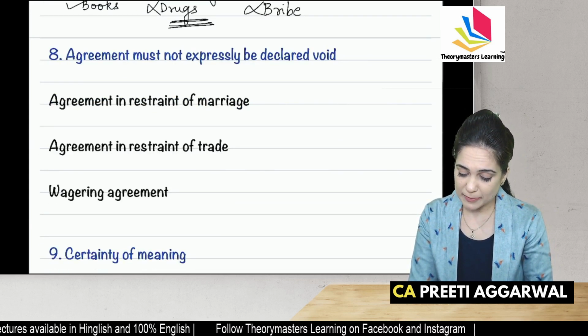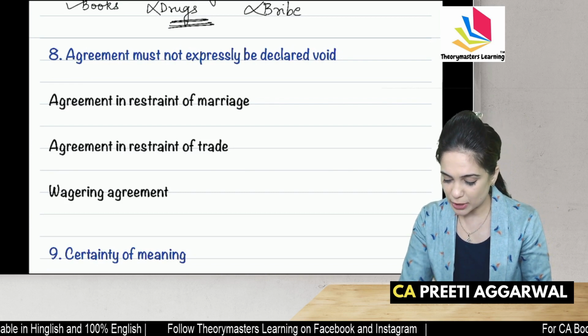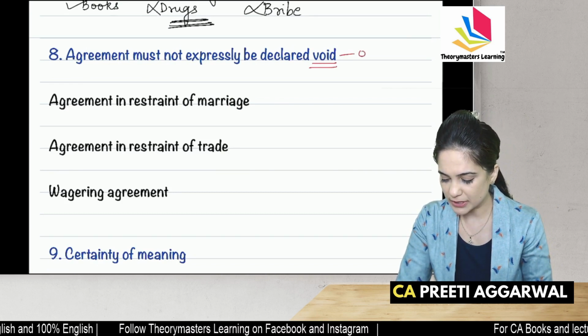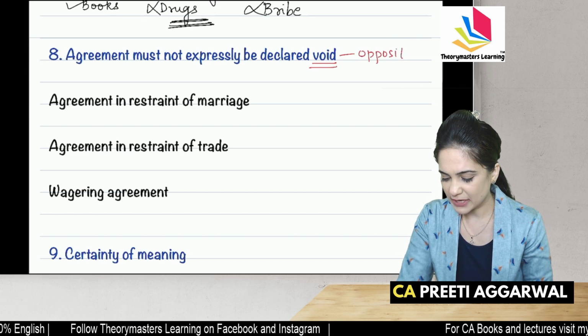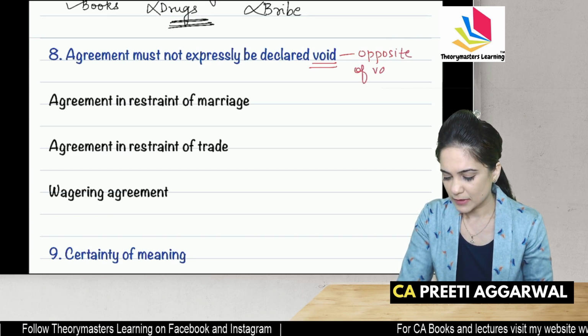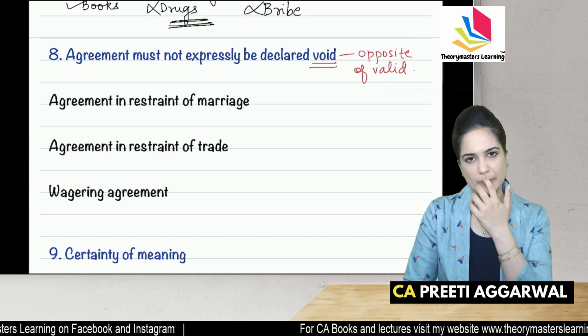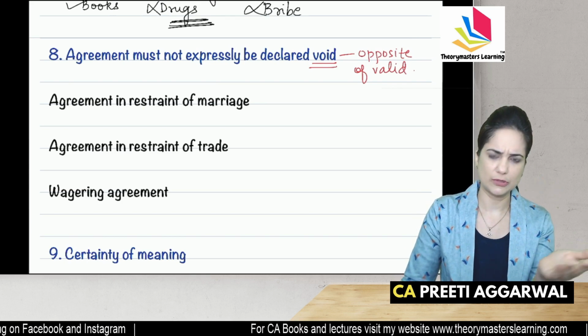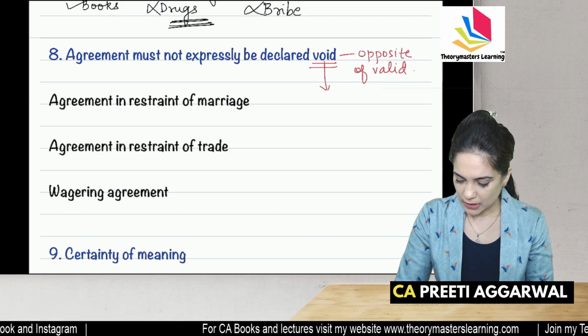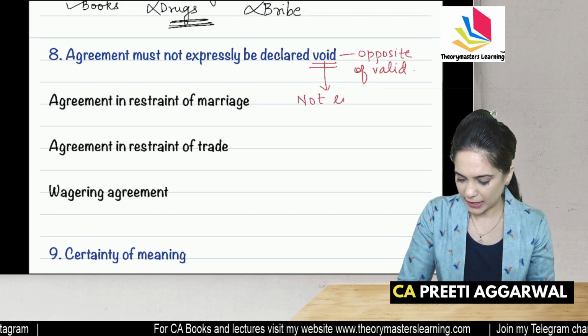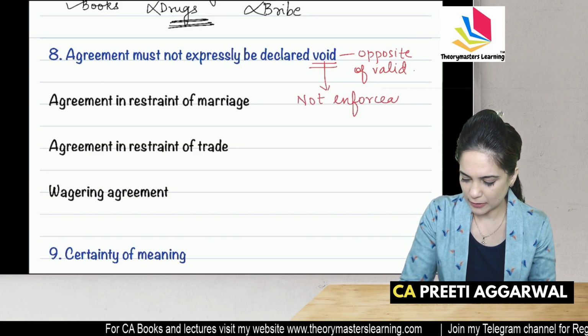Agreement must not expressly be declared void. What is the meaning of void? Void is the opposite of valid. What is valid? See, valid means enforceable by law. You can enforce, you can go to the court. Void means it is not enforceable by law.